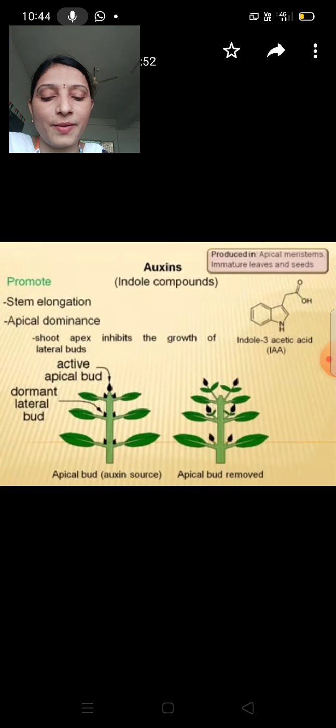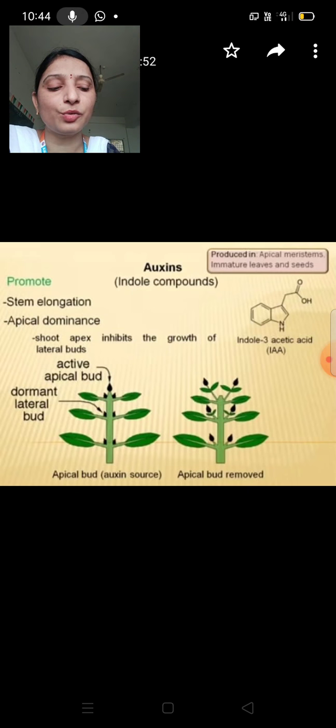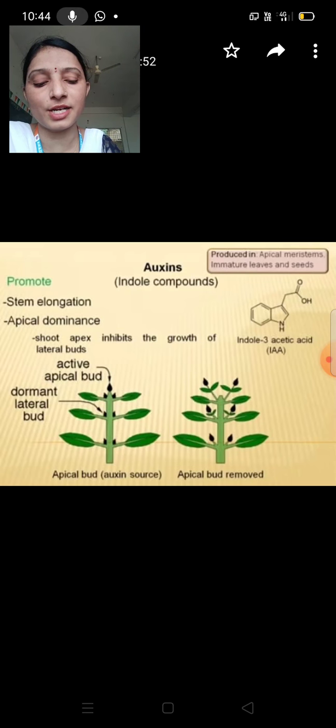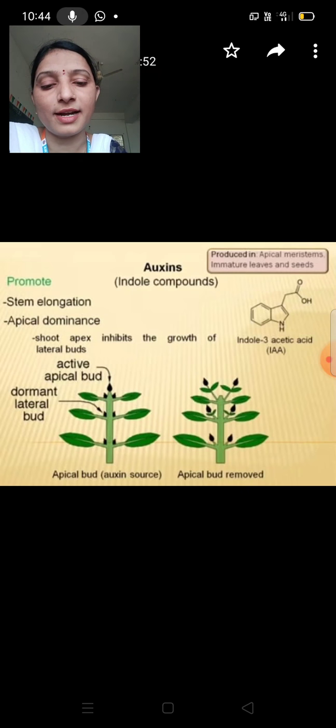As a result, lateral buds will not grow into side shoots. Now if I remove the apical bud, the auxin concentration lowers, and because of this the lateral buds will grow into side shoots.